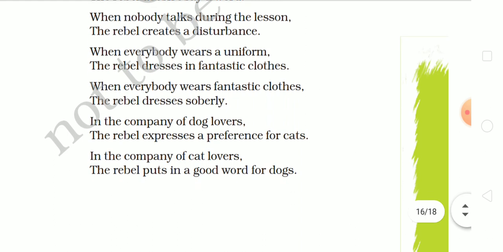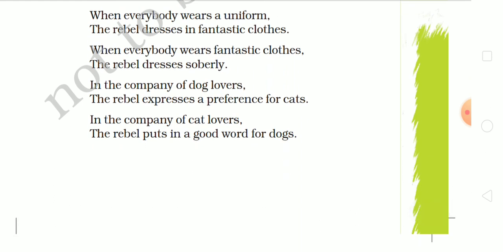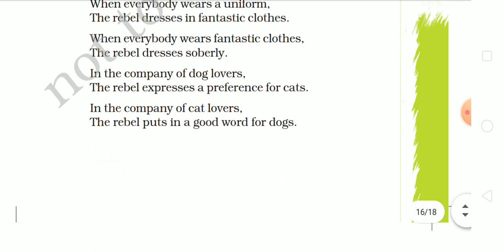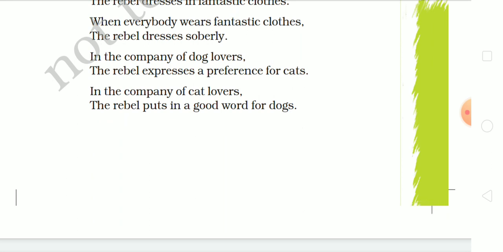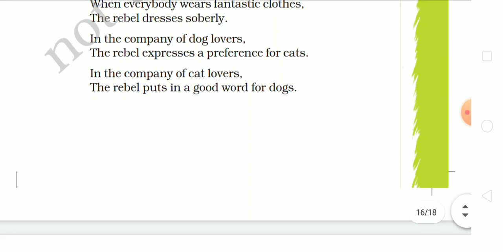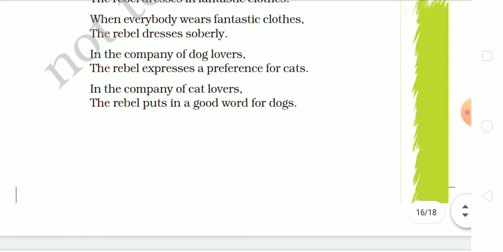Now move on to the next lines, that is, in the company of dog lovers, the rebel expresses a preference for cats. In the company of cat lovers, the rebel puts in a good word for dogs. So, in the company of dog lovers, the rebel would talk about cats and show his love for cats. And when people are talking about cats, he would say some words in favor of dogs. His sole motive is to make himself distinct. His only message is that he stays different. When everyone likes cats, he likes dogs.